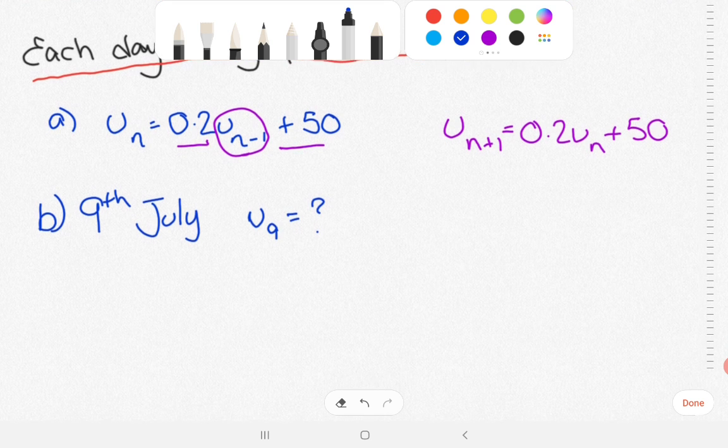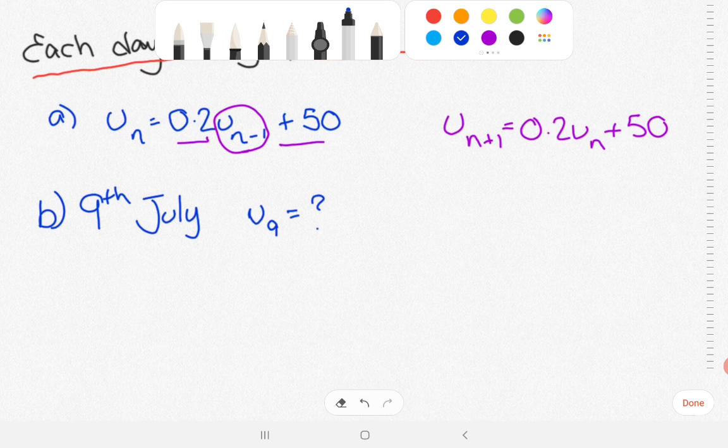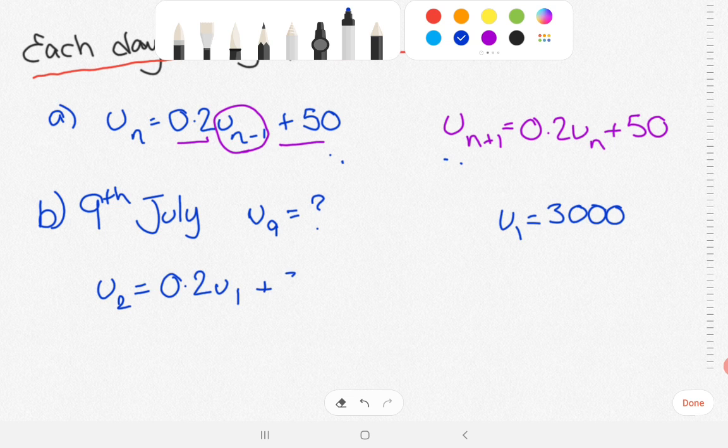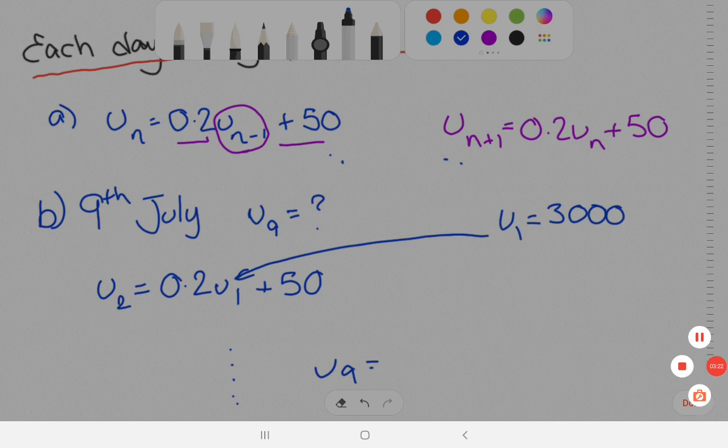So what have we got? Well, I'm going to actually use this idea that we've got U1 equals 3,000. Now it probably makes more sense notation-wise to use either of these. It doesn't really matter, totally up to you. But you're just going to have to plug your way through now. So U2 would be 0.2 U1 plus 50, and you're going to put that in there and keep going until you get all the way down to U9. Okay, hopefully that helps, but if not, let me know.